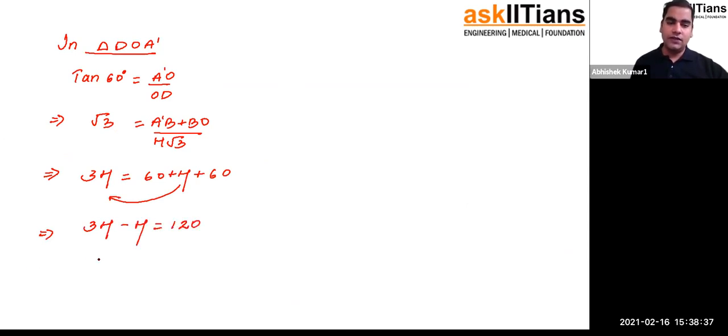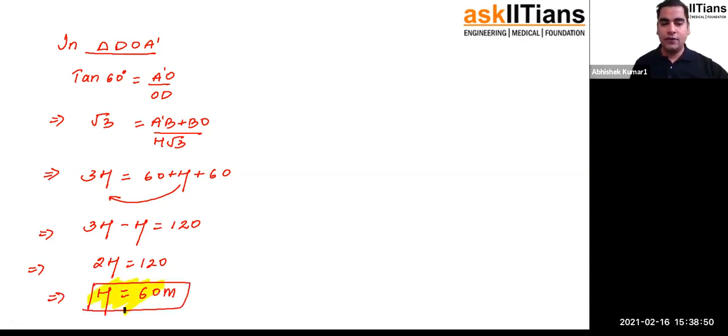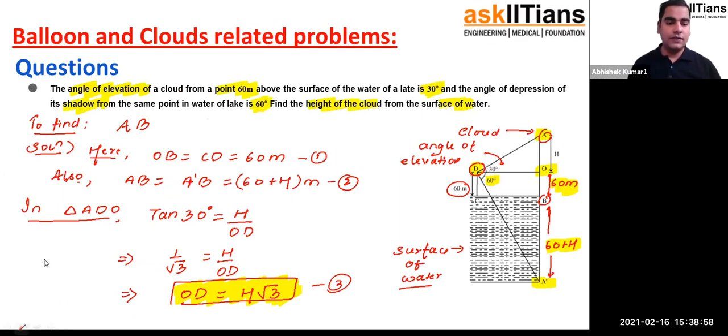So what will you get? You will get 2H is equal to 120. So what is the value of capital H we are getting? Capital H is equal to 60 meter. All right. So since we got the value of capital H, what we were supposed to find out in this problem? We were supposed to find out AB, right? And AB is nothing but the sum of capital H and 60.